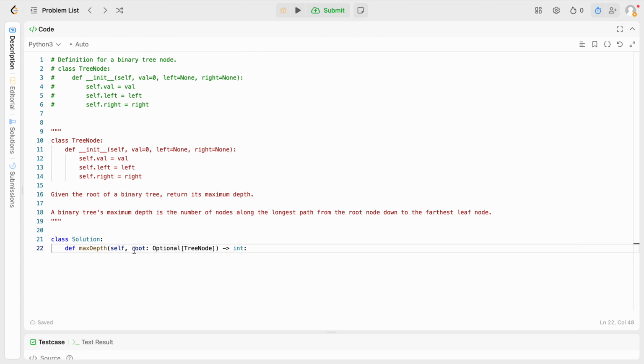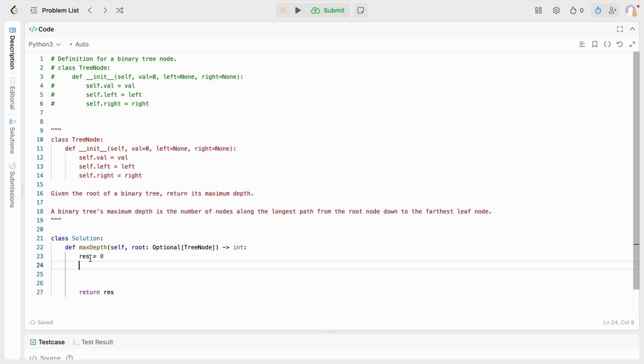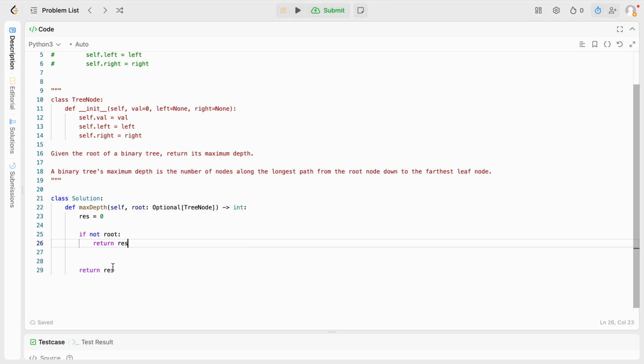Cool. So immediately I see depth, return depth, or maybe just res. And if not, return res. Not just a 0, to be very explicit. And then you've got to code something out here to do.